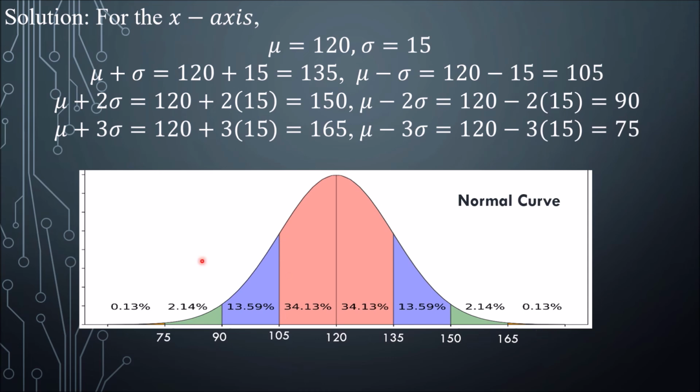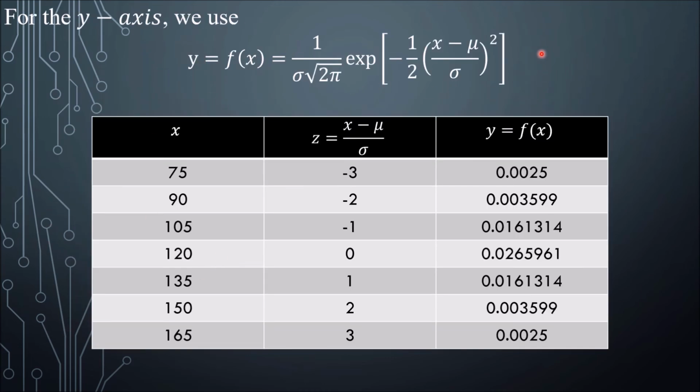Now for the y values, we'll be using this formula or equation. So for x, we have 75, 90 and so on. Converting that to z, we get negative 3, negative 2, up to 3. And then for y, we just substitute the x values, 75, 90 and so on, into our equation.